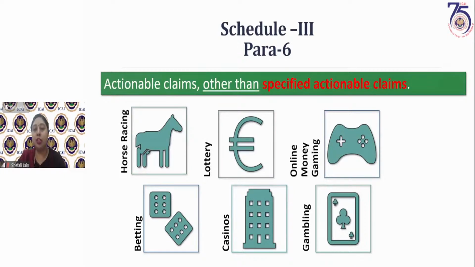Their functions which they are actually discharging have been brought outside the purview of GST. Governmental services, I told you, are within the purview of GST. Only thing is that some of those services have been exempted by way of exemption notification, if the government feels that they are essential services.